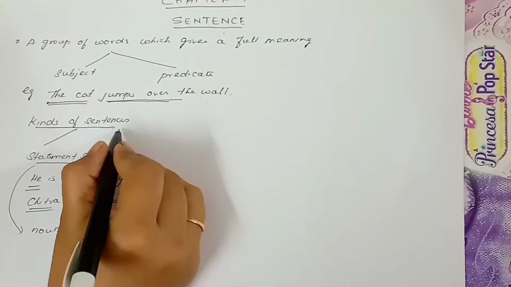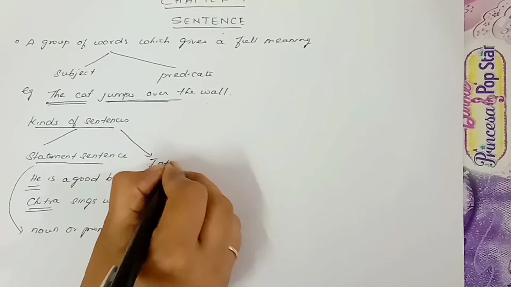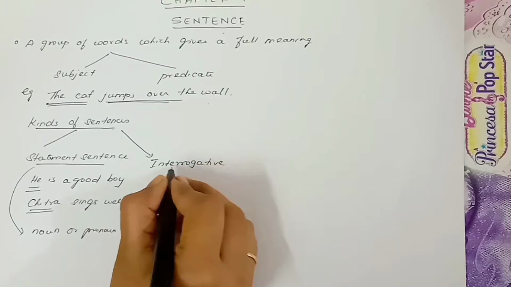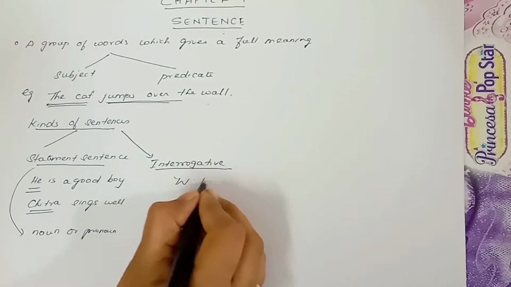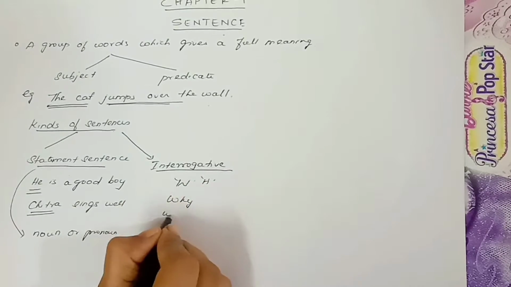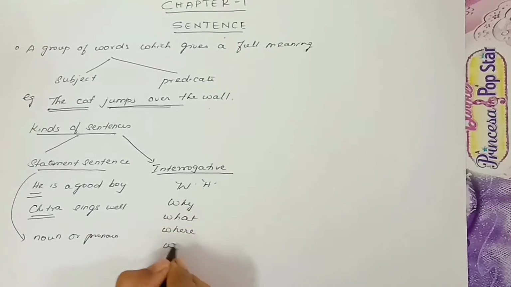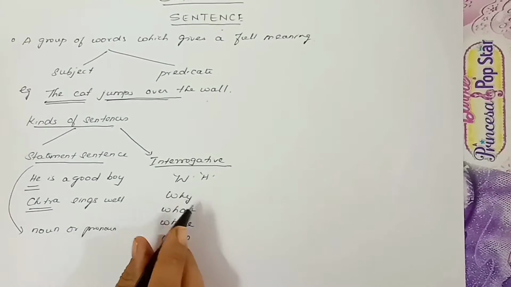So the second kind of sentence is the interrogative sentence. So what is an interrogative sentence? It is WH questions. The sentence which starts with why, what, where, when, like that. The question which starts with WH is called an interrogative sentence.